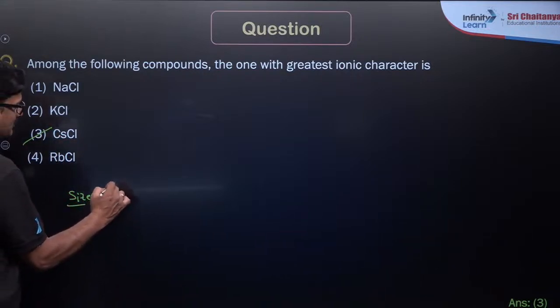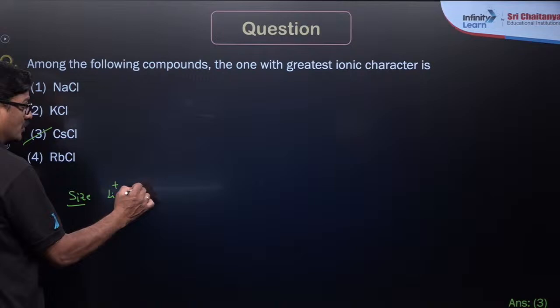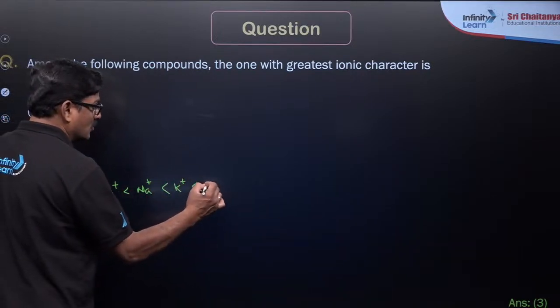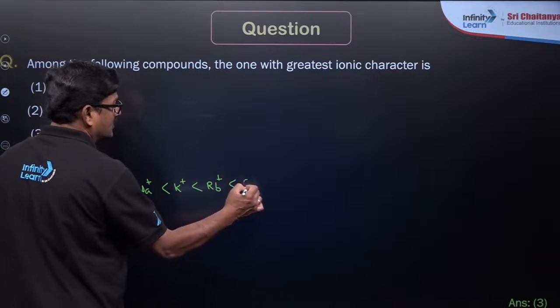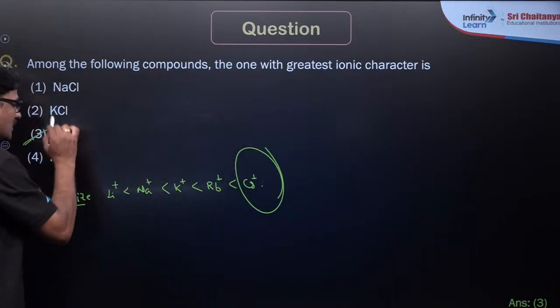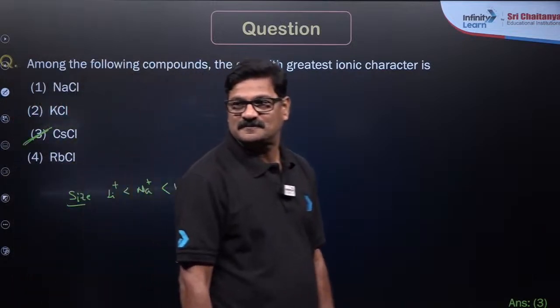Lithium plus small, sodium plus small, potassium plus small, rubidium plus small, and cesium plus. Cesium plus is the biggest. So that is the answer. Understand? Clear?